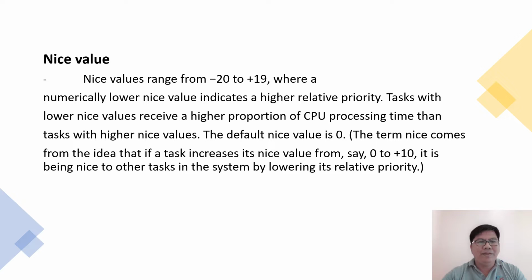Tasks with lower nice values receive a higher proportion of CPU processing time than tasks with higher nice values. The default nice value is 0. The term nice comes from the idea that if a task increases its nice value from, say, 0 to plus 10, it is being nice to other tasks in the system by lowering its relative priority.